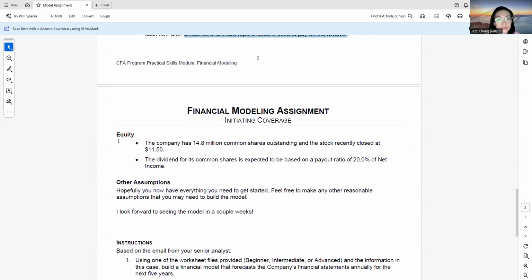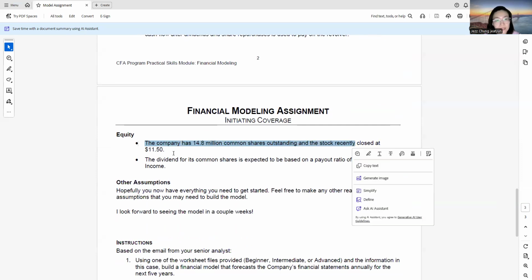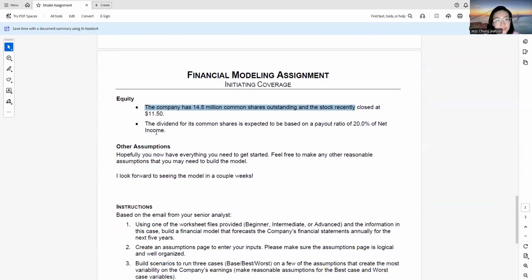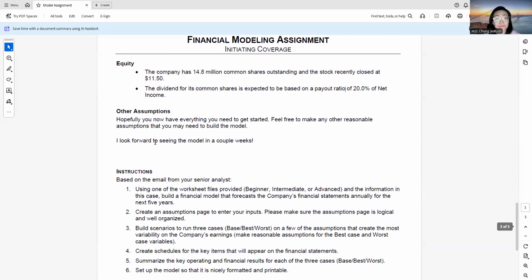On the equity side, the company has 14.8 million common shares outstanding, and the stock recently closed at $11.50. The dividend for its common shares is expected to be based on a payout ratio of 20% of net income. The other assumption is, you now have everything you need to get started, and so we have to build